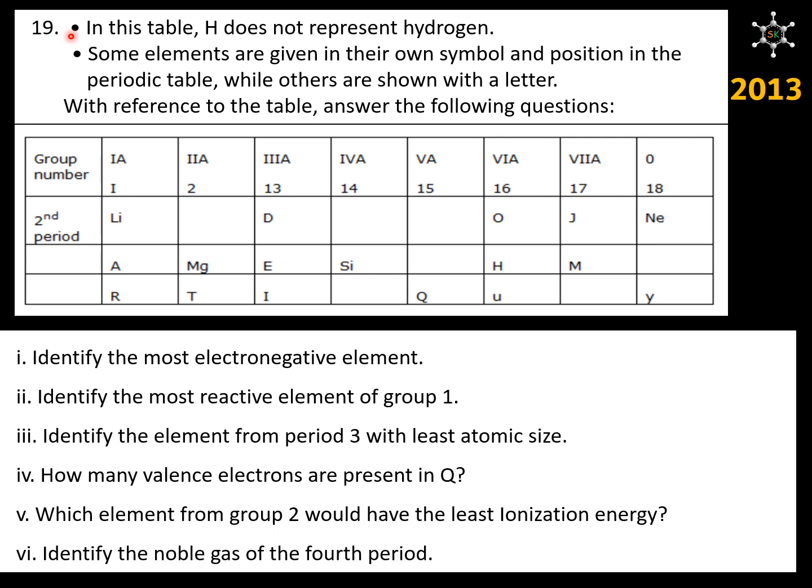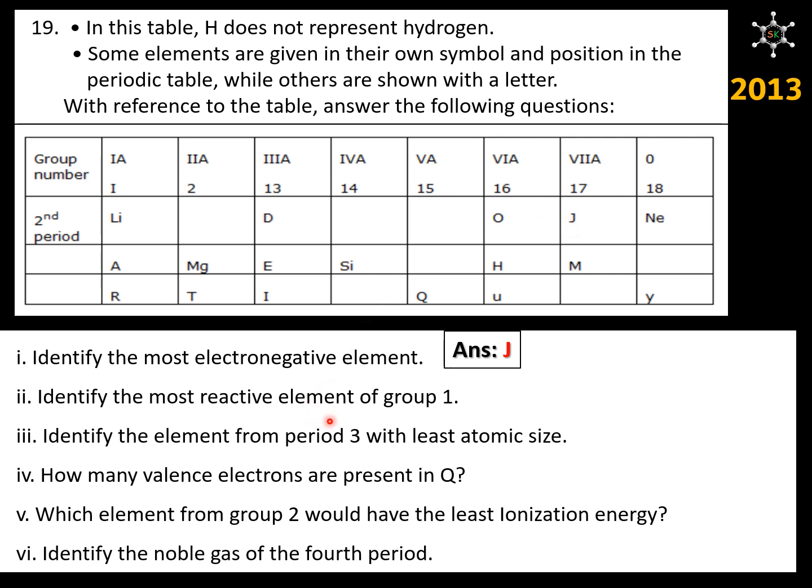In this table, H does not represent hydrogen. Some elements are given in their own symbol and position in the periodic table, while others are shown with a letter. With reference to the table, we need to answer these questions. First one, identify the most electronegative element. We know that the most electronegative element is present on the top right corner of the periodic table in group 17, that is J.